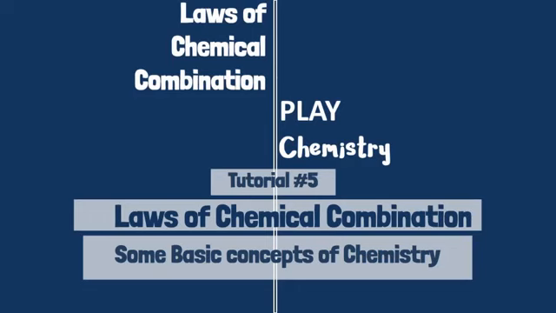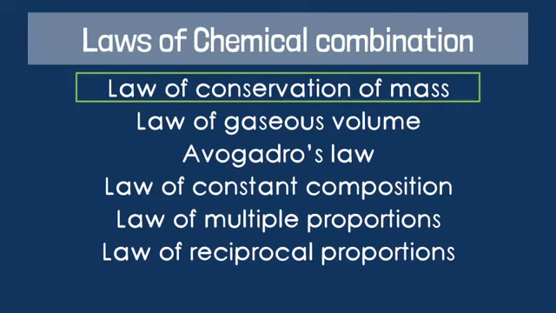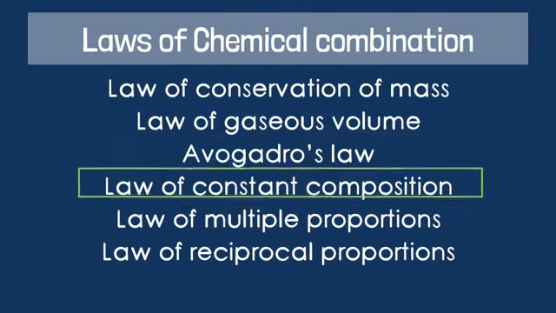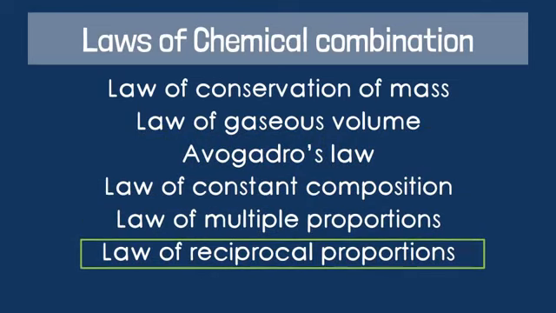In this tutorial we will discuss the laws of chemical combination. The combination of the elements to form a compound is governed by certain laws called laws of chemical combination. The various laws of chemical combination are law of conservation of mass, law of gaseous volumes, Avogadro's law, law of constant composition, multiple proportions and reciprocal proportion.